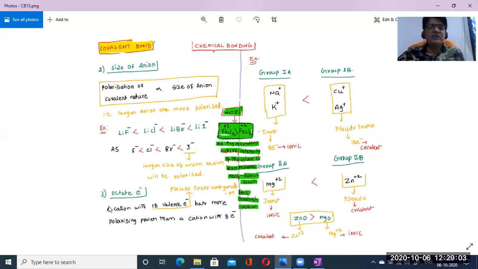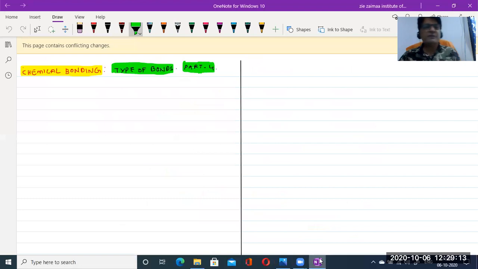Got it? Next, the third one: octet electrons. So what does octet electrons mean? How can we write the octet electrons? How can we write?